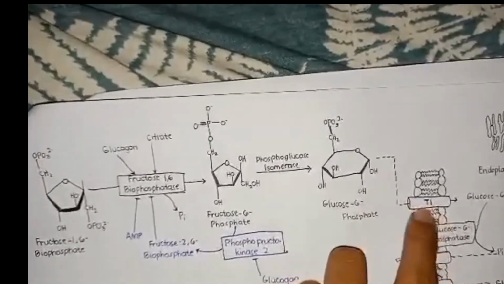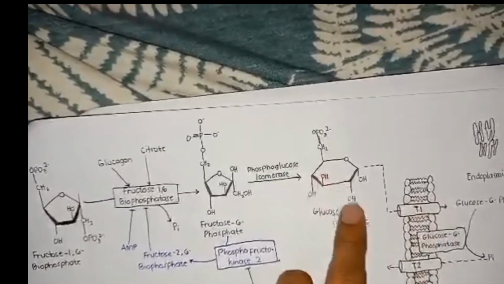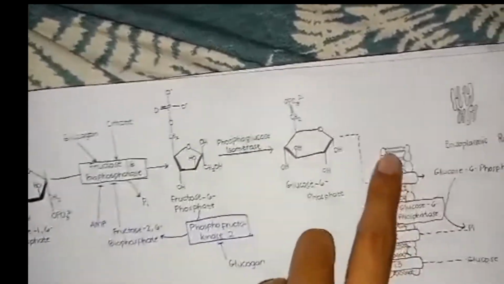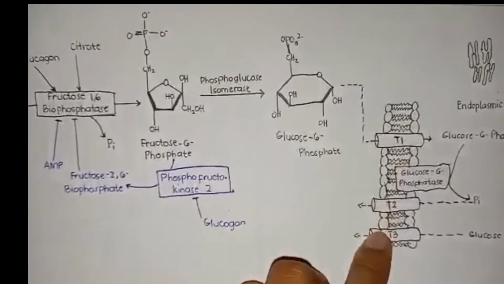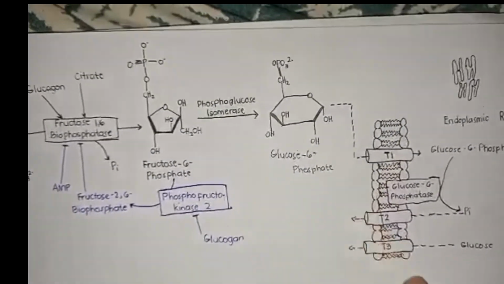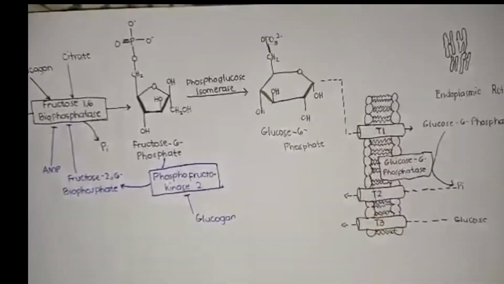So T1 carries glucose 6-phosphate into the reticulum. Glucose 6-phosphate enters the endoplasmic reticulum, and glucose 6-phosphatase is located in the endoplasmic reticulum.